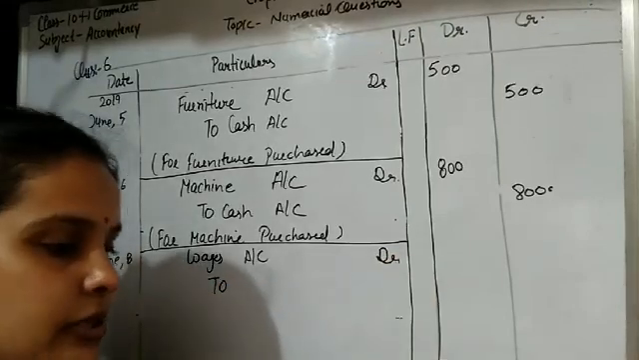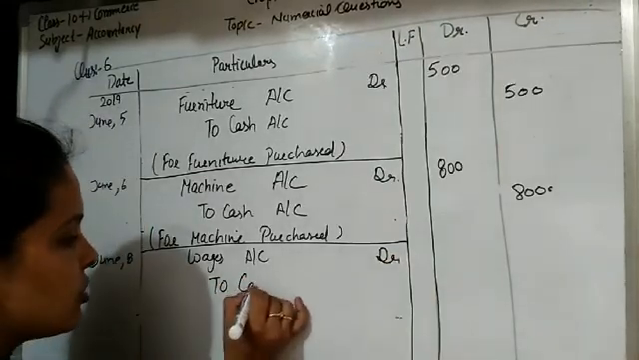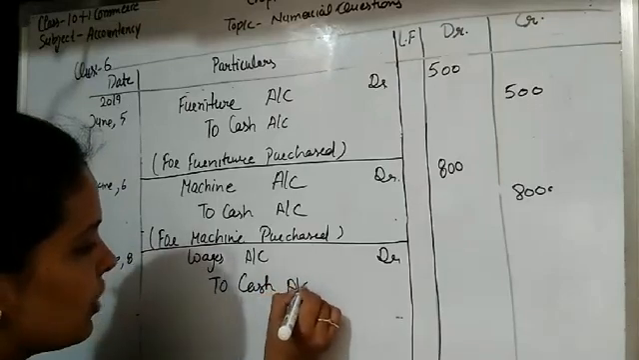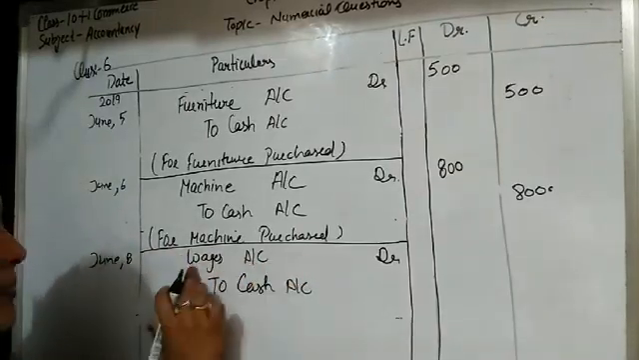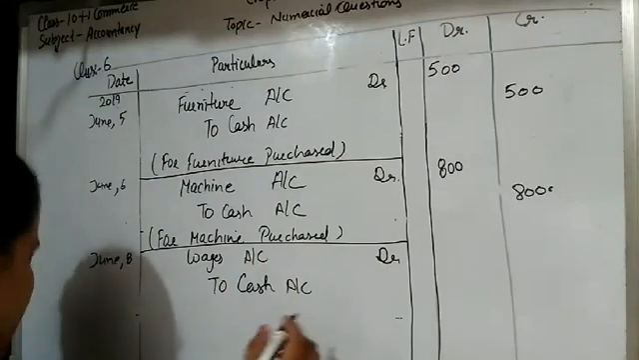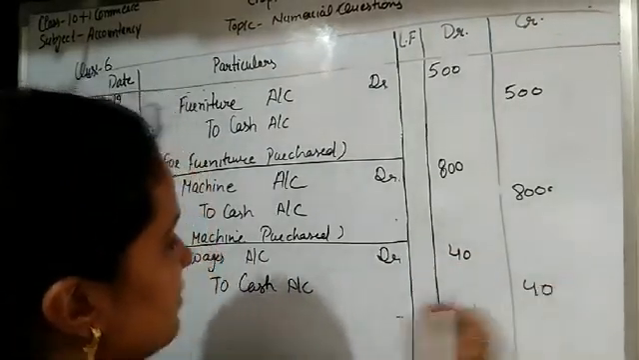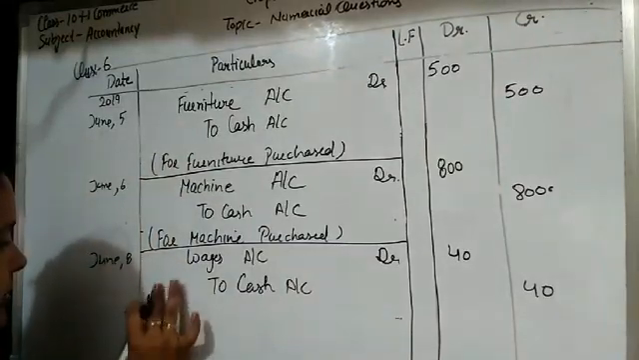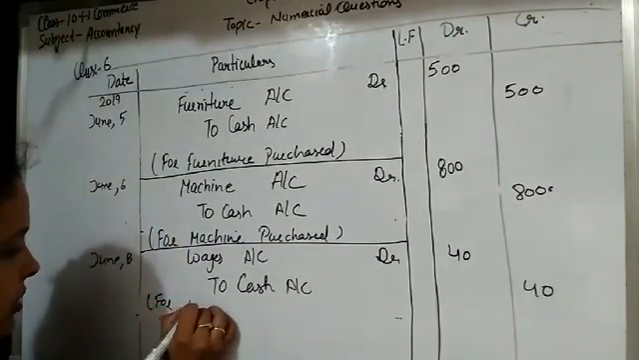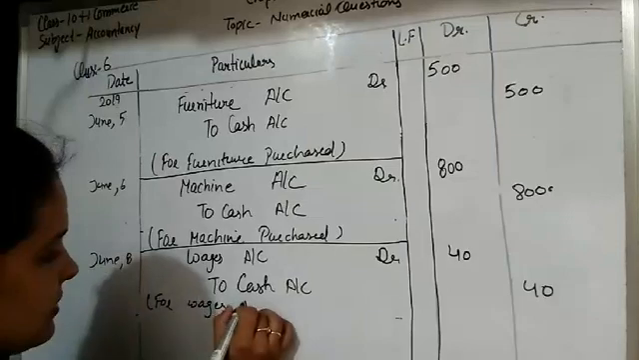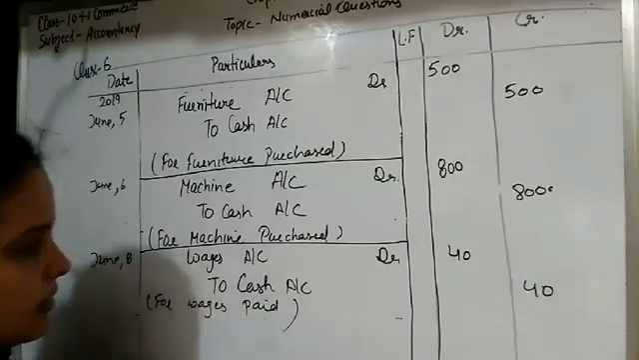When wages are paid, it is paid in form of cash. So cash goes out from the business to cash account. Wages account debit, expense account debit to cash account, and the amount of wages is rupees 40. And the narration is for wages paid.